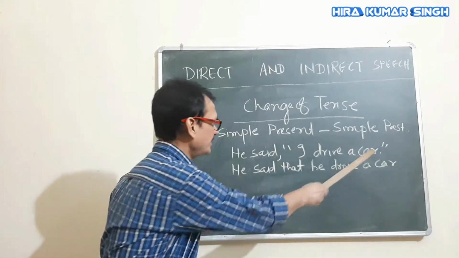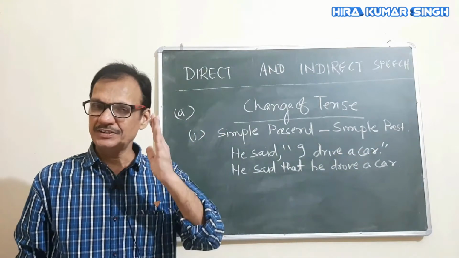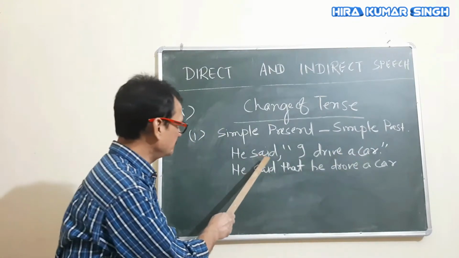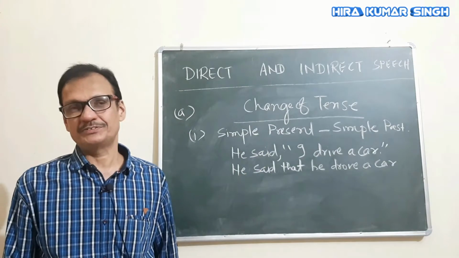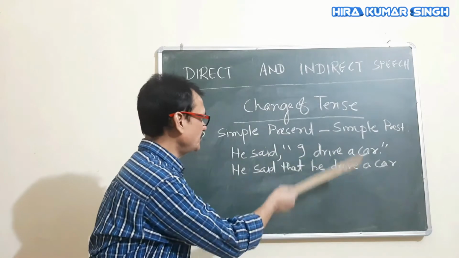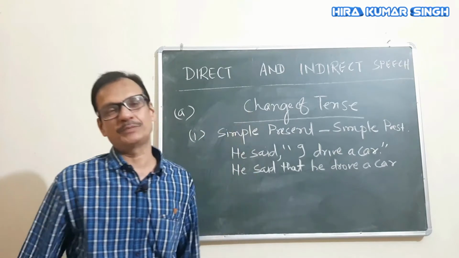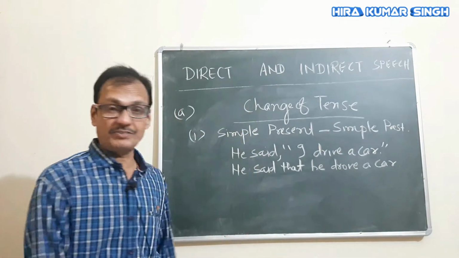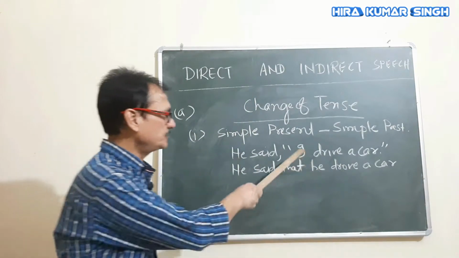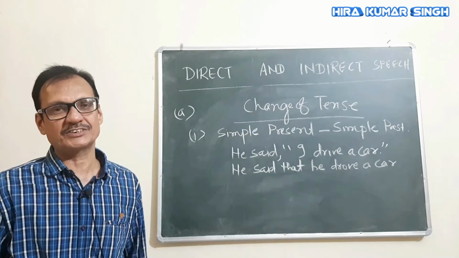The part under the inverted commas is called reported speech, and this verb is called the reporting verb. The reported speech highly depends on the reporting verb. If the reporting verb is in the past tense, this part will change into the corresponding past tense.